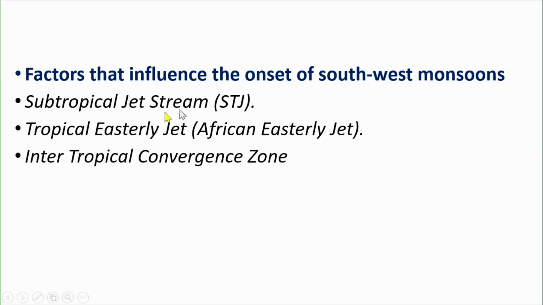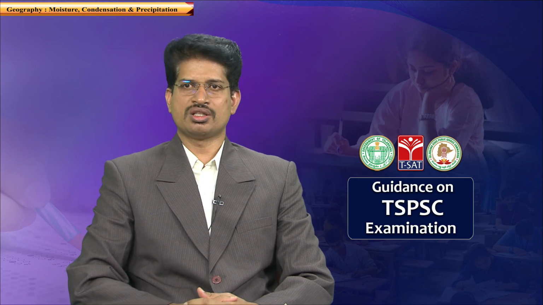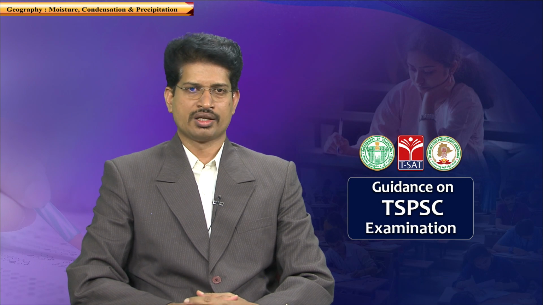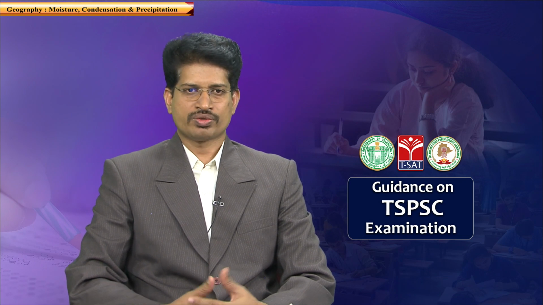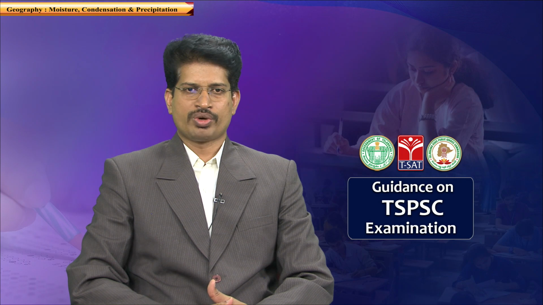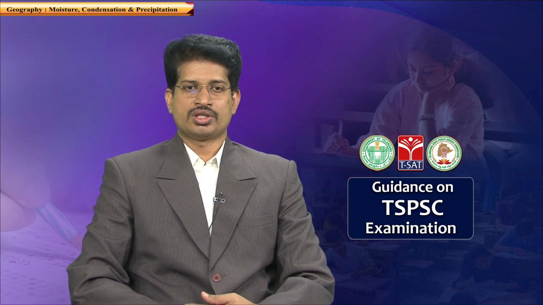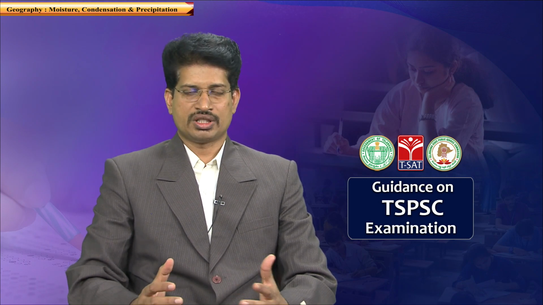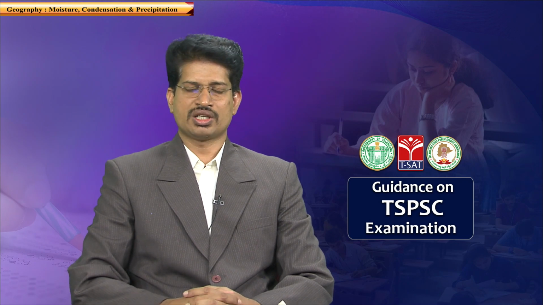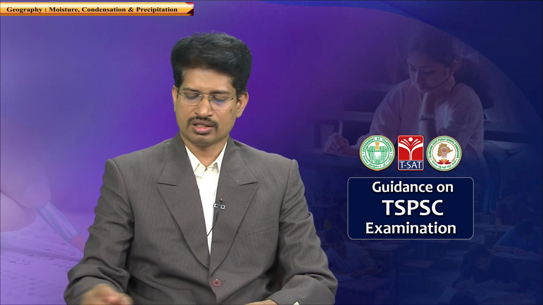Now, the factors that influence the onset of the southwest monsoons. What are the different factors responsible for the onset of the monsoons? Apart from the factors I have mentioned, there are certain other factors which strengthen the monsoons, like subtropical jet streams, tropical easterly jet streams, and the intertropical convergence zone shift. These are the other factors responsible for strengthening the monsoon.